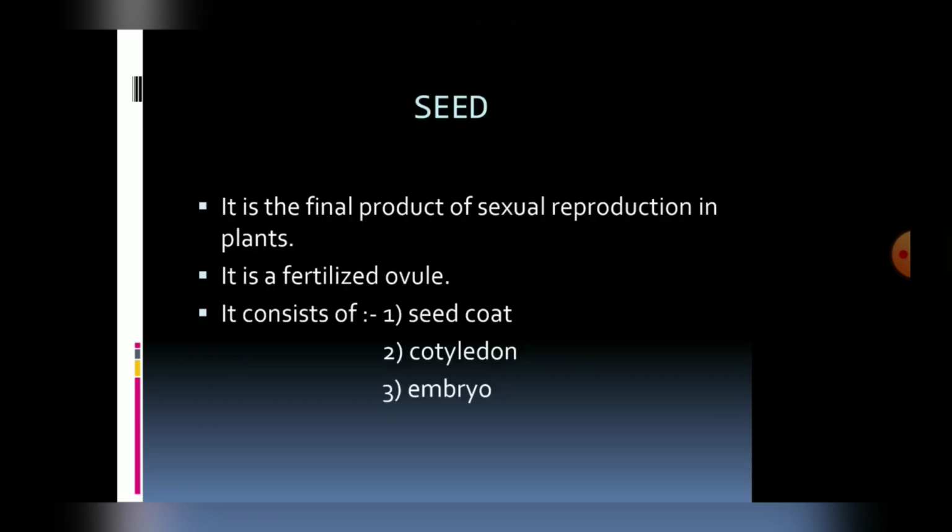Now come to the seed. It is the final product of sexual reproduction in plants. It is nothing but a fertilized ovule. It consists of the seed coat, cotyledons, and embryo.